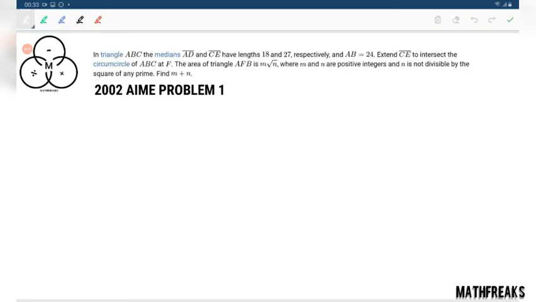I am not going to solve this question numerically. Some calculations will be left for you. I will give you hints. The first hint is a proper diagram. That is, we need to draw a proper diagram with the given information.